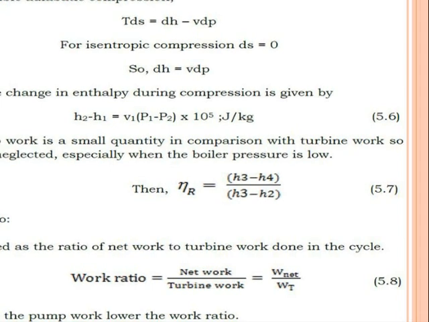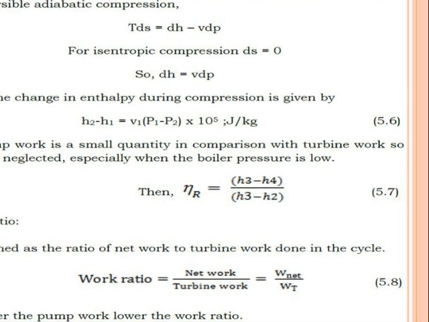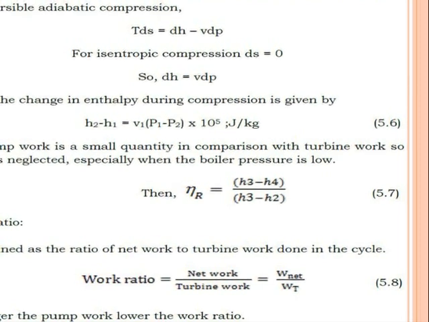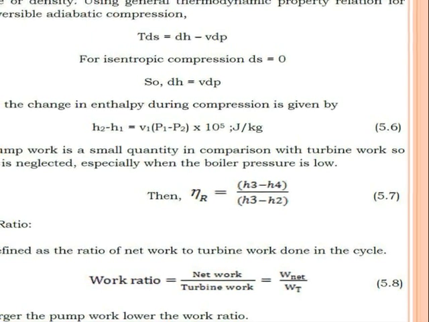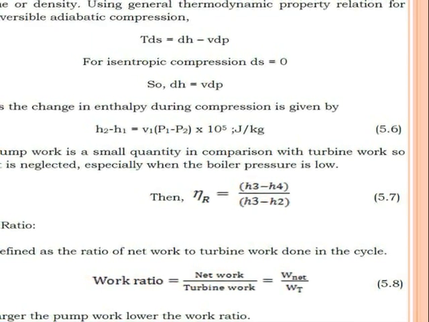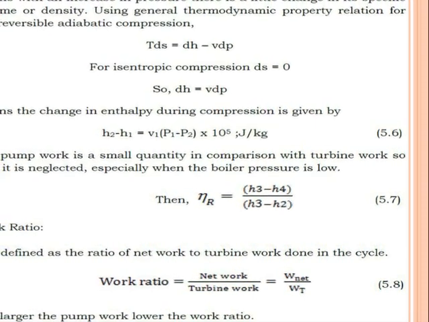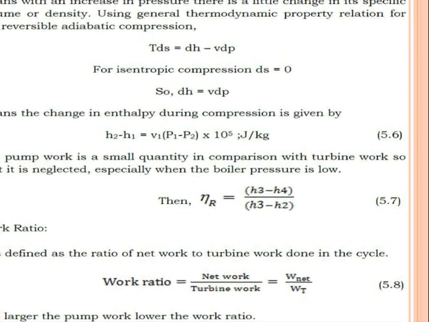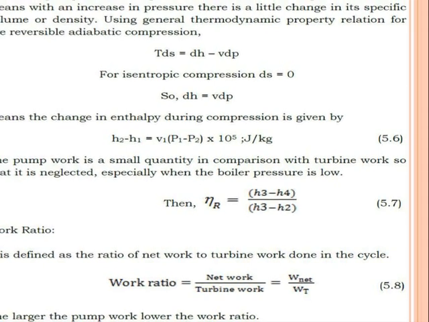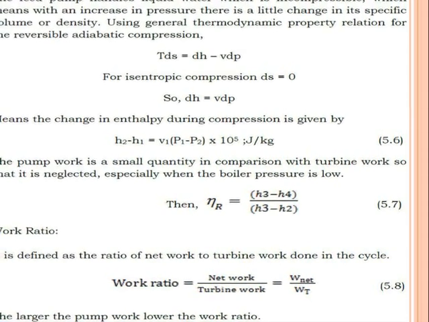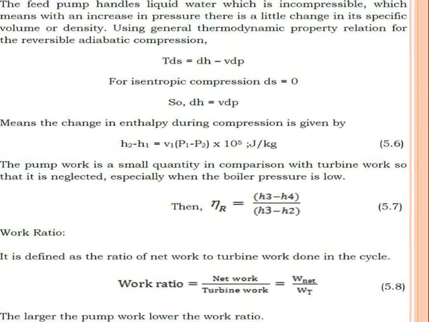Next is the work ratio, and the work ratio is defined as the ratio of net work available to the turbine work, that is W net divided by the turbine work available. So the net work available from the previous equation is H3 minus H4 minus H2 minus H1, and the turbine work is H3 minus H4. So we can write that and we will get the work ratio in the above case.